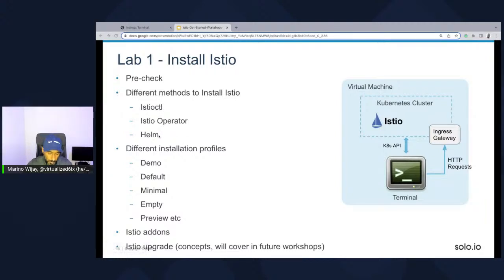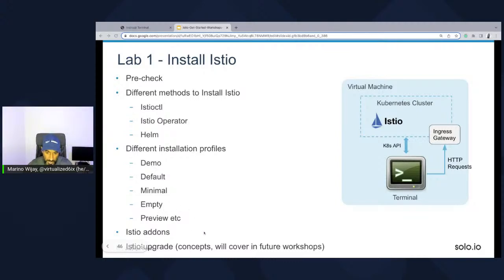The other methods are more for production usage. And the reason why I'm using istioctl is because I'm using this for demonstrative purposes. In real life production, the Istio operator is something that you would use as a config file, which is customized to whatever you're trying to deploy. And then you'll deploy that as part of your automation streams. Or let's say you're using something like GitOps with Argo. You would use Argo to deploy it. You could also use Helm charts to deploy Istio as well, which is another preferred approach for production usage. Now, Istio has a few installation profiles.